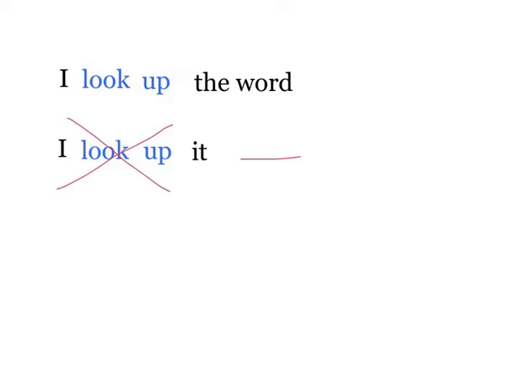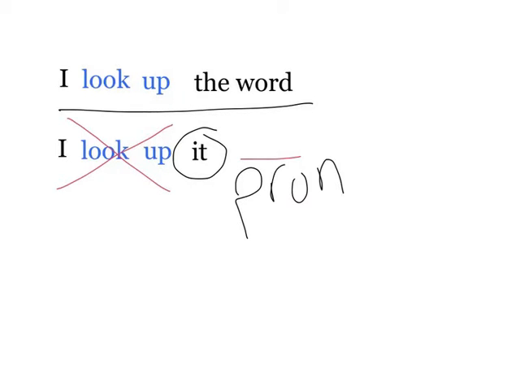And this is grammatical? How are these two sentences different? I'm guessing that you mentioned that it was a pronoun. And since it is a pronoun, it cannot come after a separable phrasal verb, such as look up.